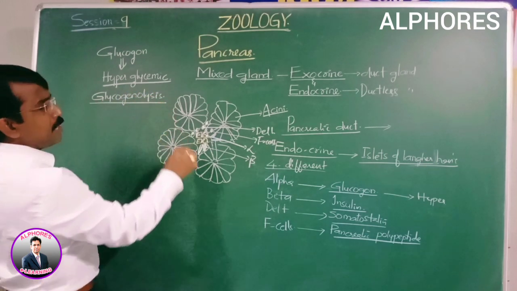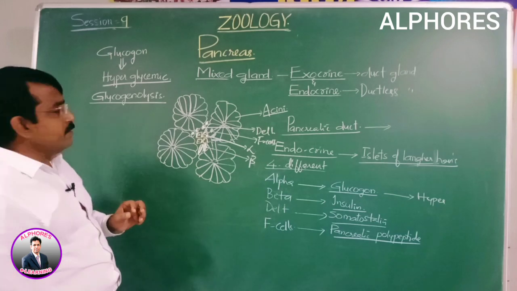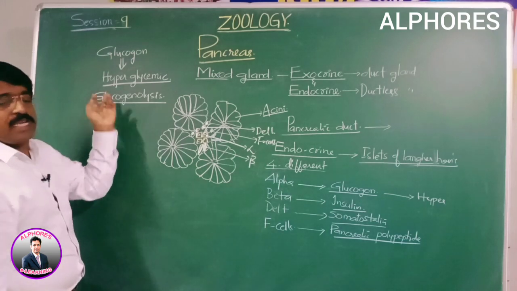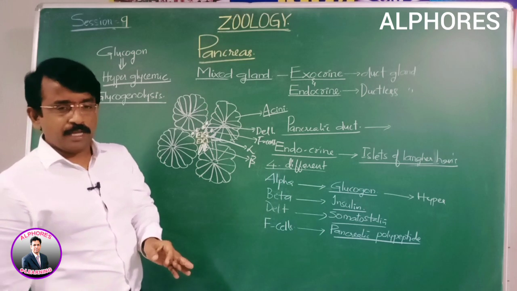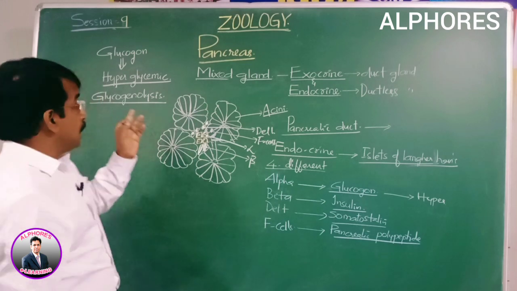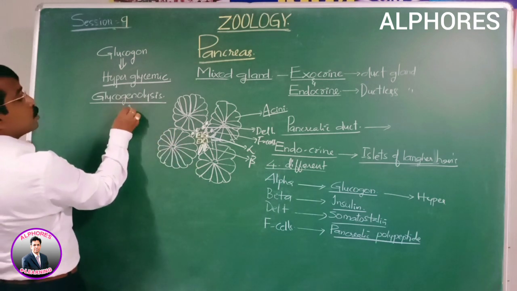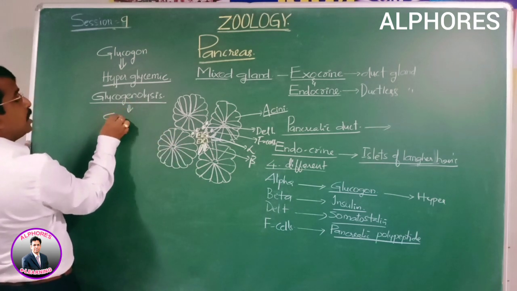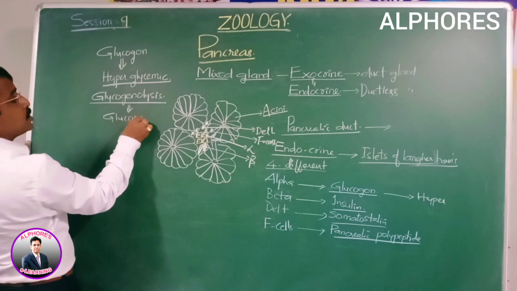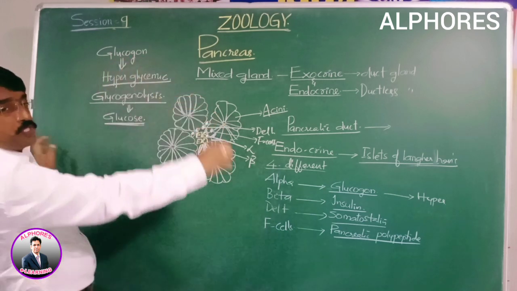What do you mean by this? Glycogen is lysed, that is, glycogen breaks down into glucose. Glycogenolysis results in the breaking down of glycogen, and glucose is produced.